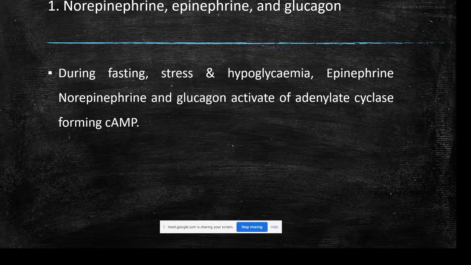Okay. So firstly, norepinephrine, epinephrine and glucagon. During fasting, stress and hypoglycemic conditions where the glucose level is low, epinephrine, norepinephrine and glucagon are released. They activate the adenylate cyclase. So this will form cyclic AMP.